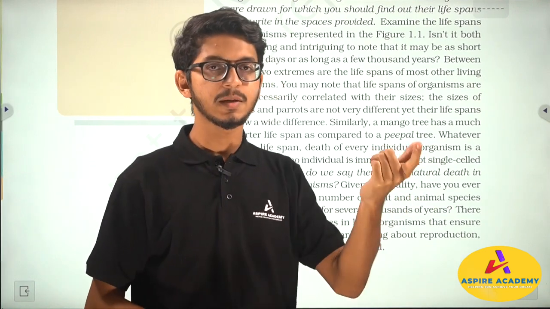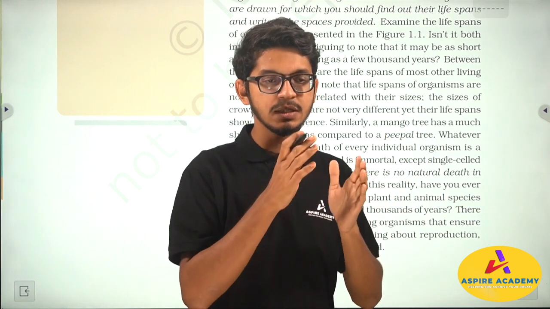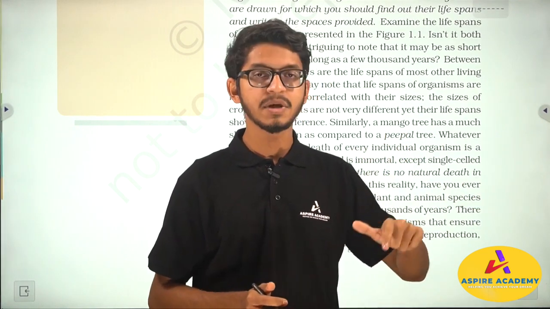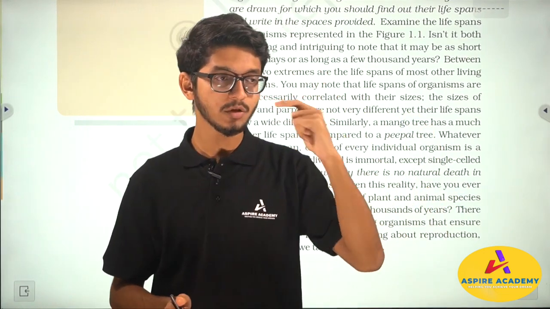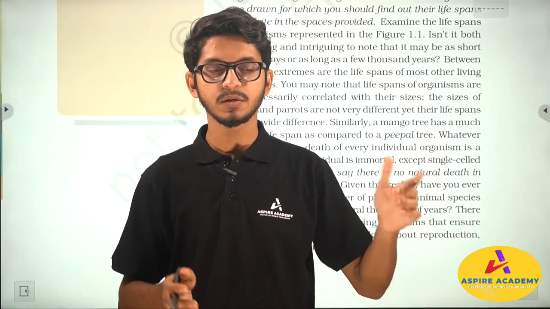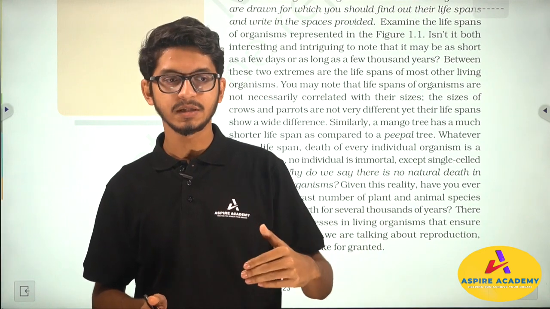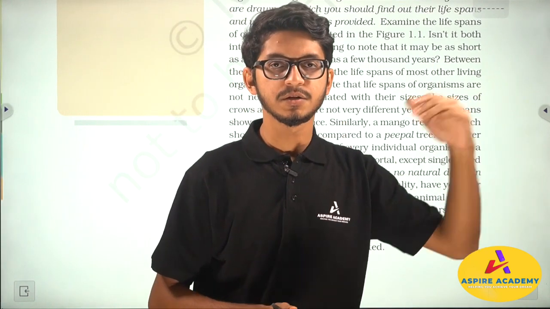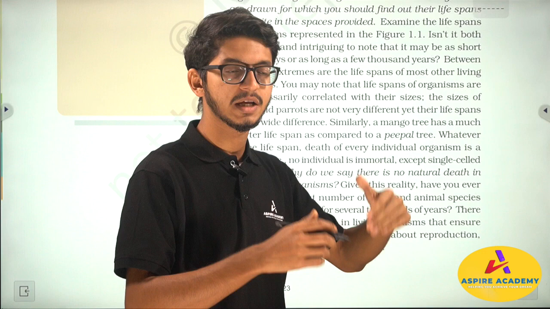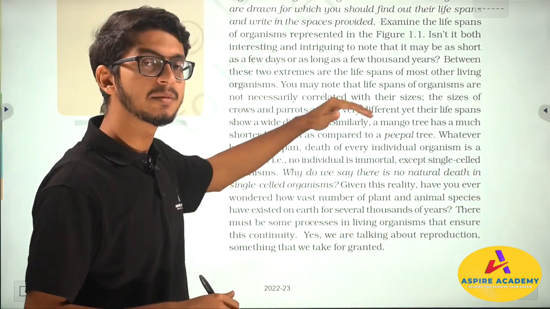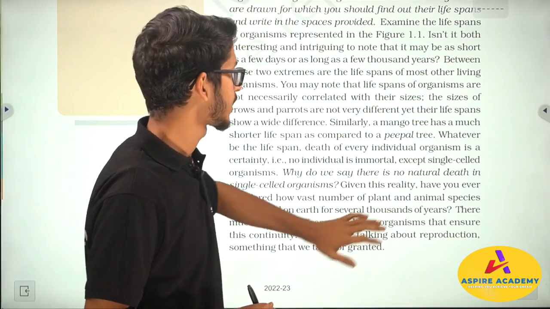If you take the example of an elephant, it lives for a certain age. Until it matures, it is not capable of producing a new organism. But when it becomes an adult, then it becomes capable of producing a new organism. But even after that, it lives only for a few years. Again, that is also a limiting factor for the elephant. An elephant is not going to live for many years. So these are the examples.